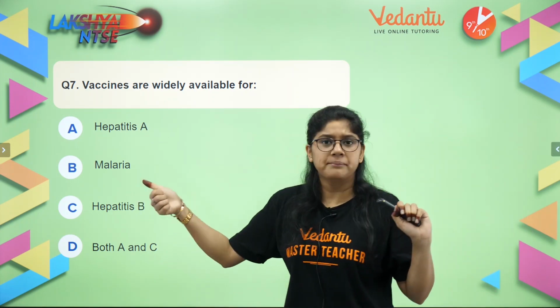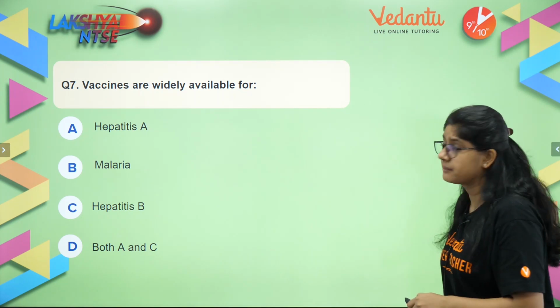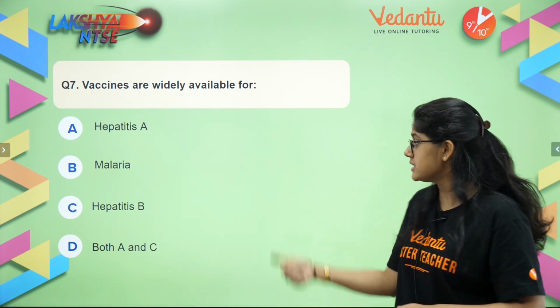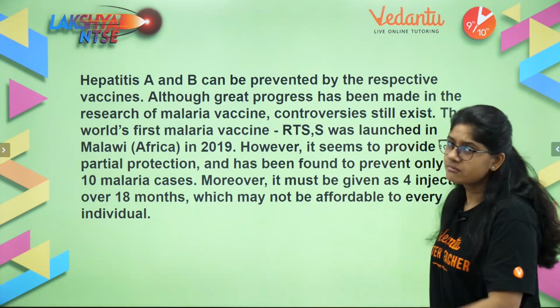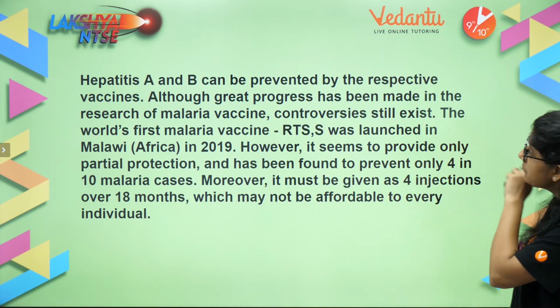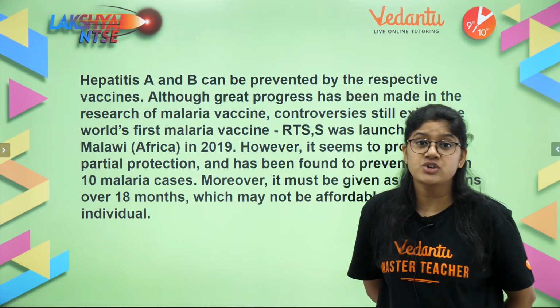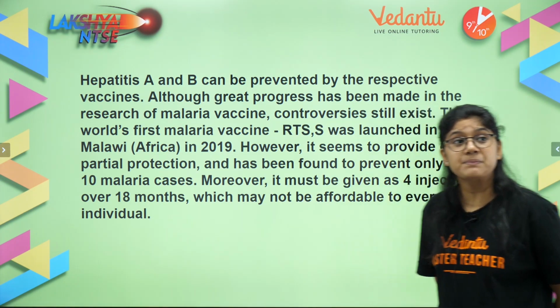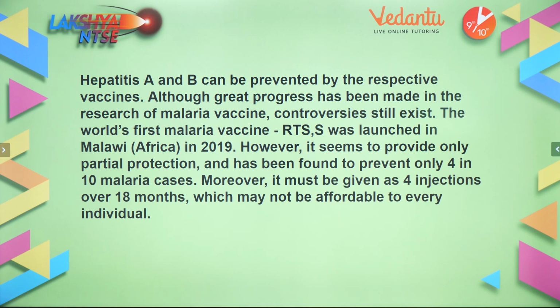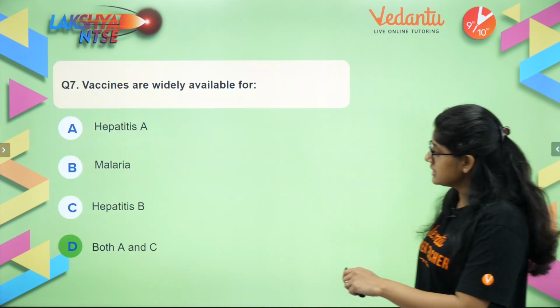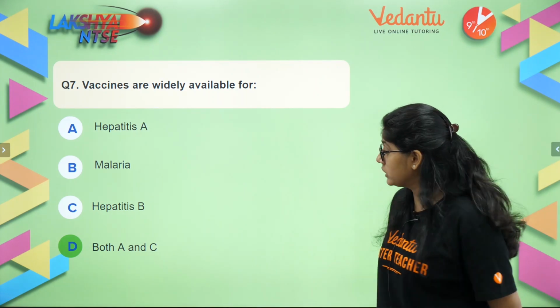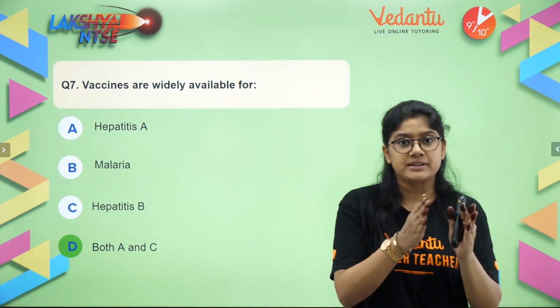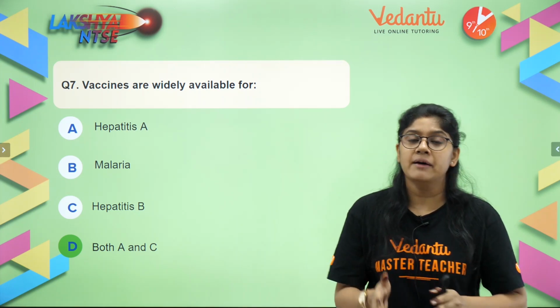I have not heard about vaccines for malaria, but I have definitely heard about hepatitis A and hepatitis B. Both hepatitis A and hepatitis B have a wide range of vaccination by which they can be easily prevented. Everyone, you can take a screenshot of it. Great information for all of you. Though I'll not be talking about it much, you can always read it. Now, the right answer is both A and C. So both hepatitis A and hepatitis B have a vaccination.